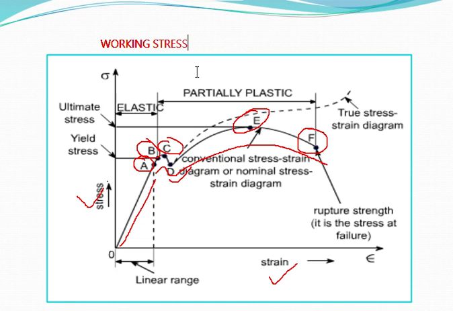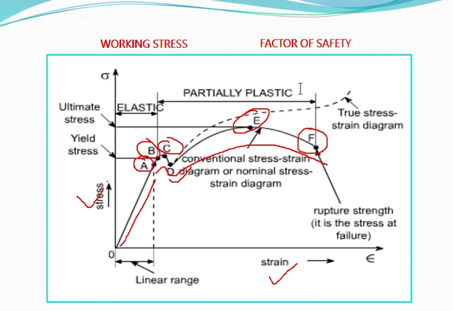Now, since we have the term factor of safety, you should know what the factor of safety is. It is a number by which ultimate stress is divided in order to obtain the working stress. And the factor of safety is always given as eta 1, eta 2 or eta 3.